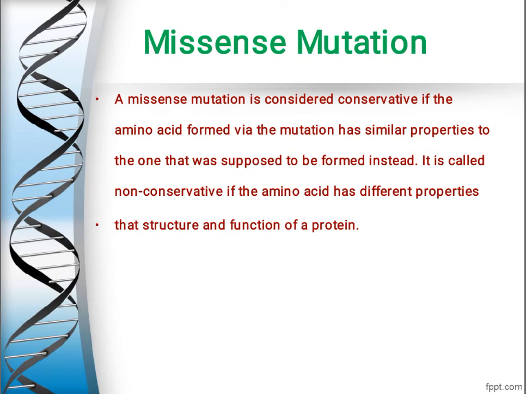So again, these are subtypes of missense mutation: conservative and non-conservative. If the new amino acid formed as a result of mutation has the same properties as the old amino acid, then it is called conservative, and if it has totally different properties, then it is called non-conservative.